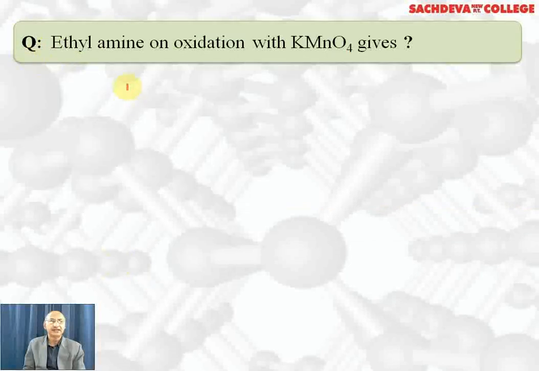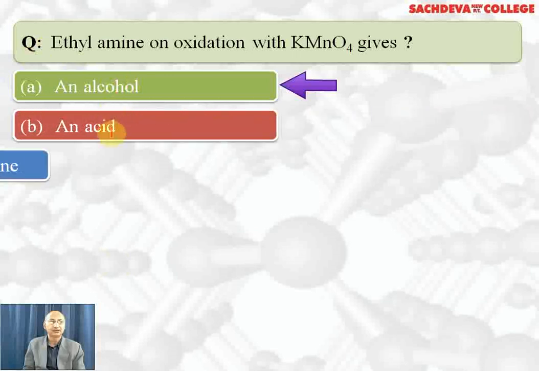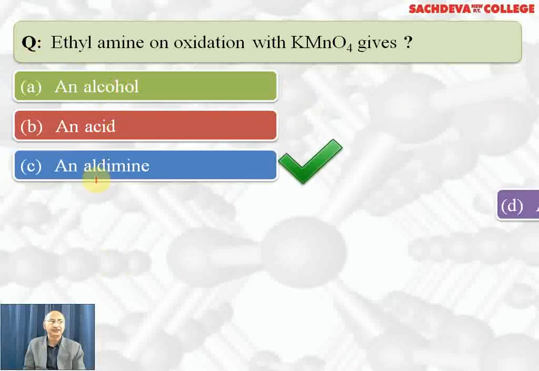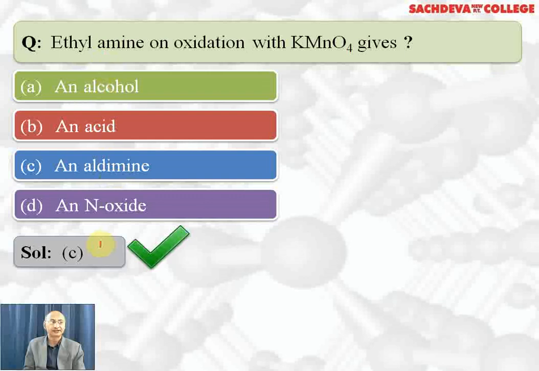Next question, ethylamine on oxidation with KMnO4 gives alcohol, no, and acid, no, aldimine is the correct answer. N-oxide, no. Only tertiary amine forms N-oxide, so correct answer is C part. Alcohol we will get when it reacts with HNO2. Acid we cannot get directly. C part is the correct answer.